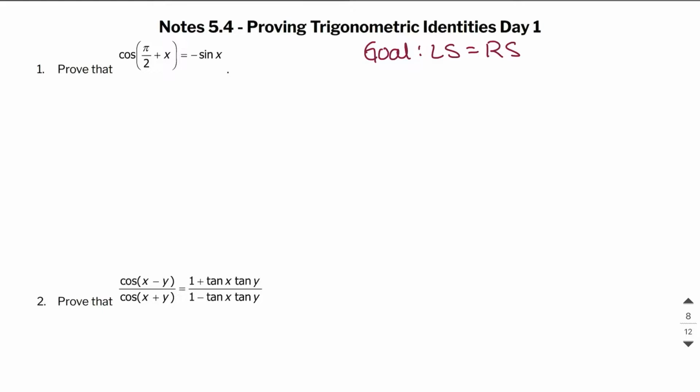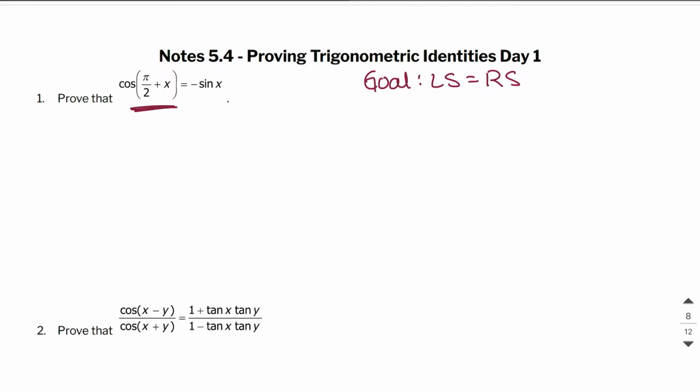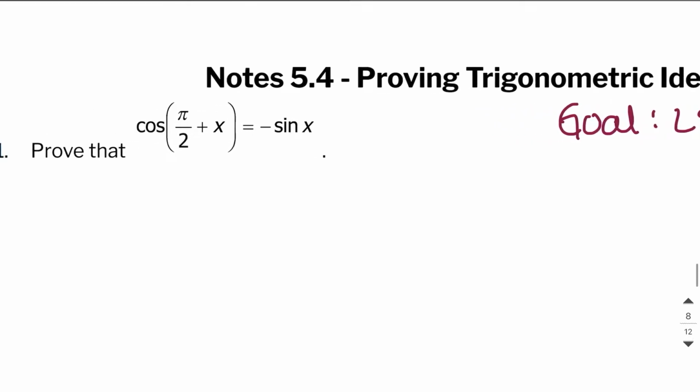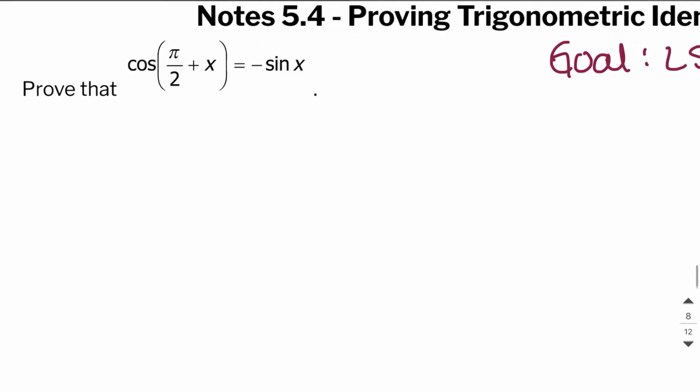So in the first example right here, I could do some work on the left side or I could do some work on the right side. The right side here is negative sine x. That's pretty simple, so there's not a whole lot I can do with this right side. So I'm going to try to play around with the left side.